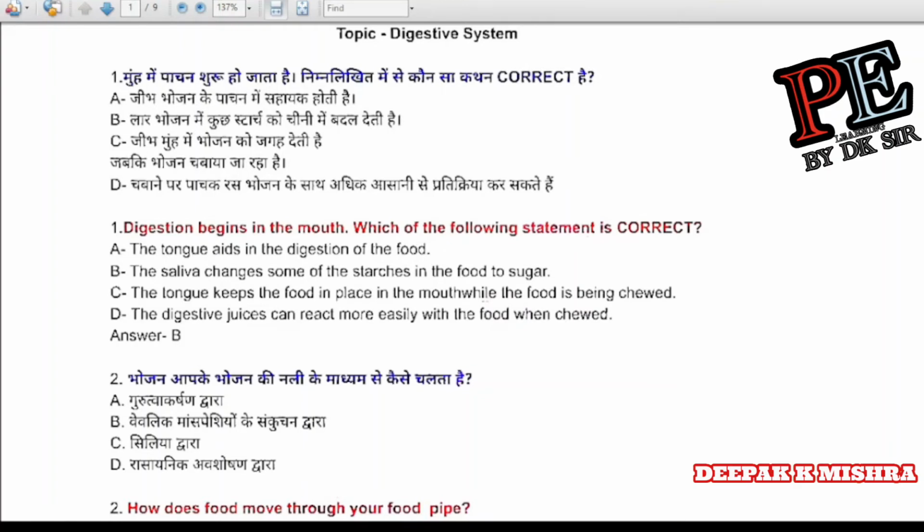Hello everyone, we are here again and the topic is the digestive system. 29 questions are given here in both Hindi and English. If you are a Hindi student, you can read in Hindi. If you are an English student, you can read in English without any problem. These are very important questions which have come in last exams also. So please prepare all the given questions for the next exams, as they will play a very important role.